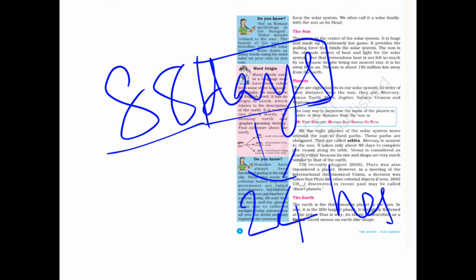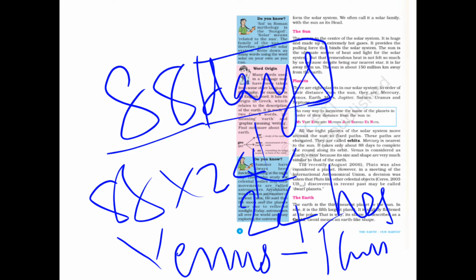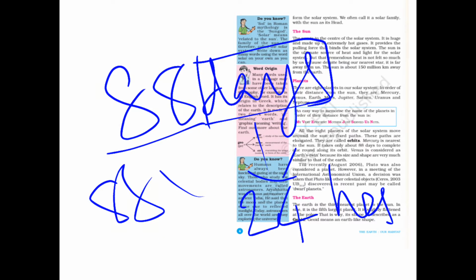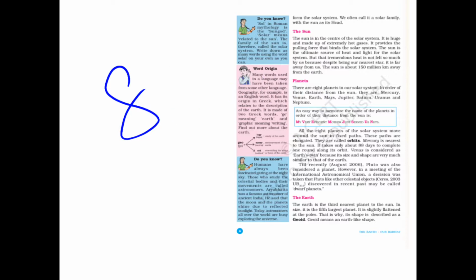It takes 88 into 24 hours for one rotation only, not revolution. And Venus is called the twin of earth because it is nearly the same shape as our earth. That is why it is called Earth's twin.